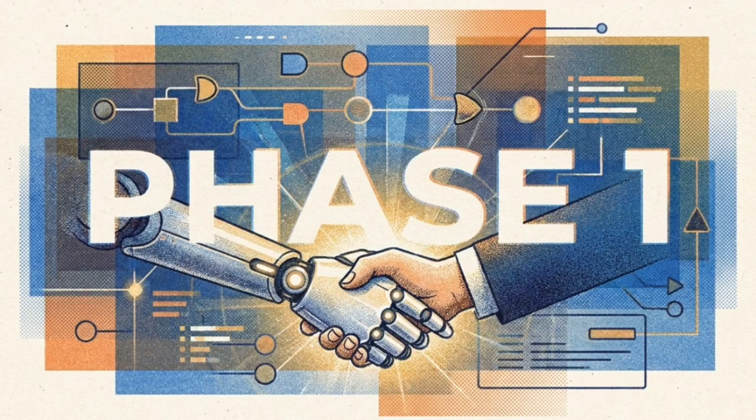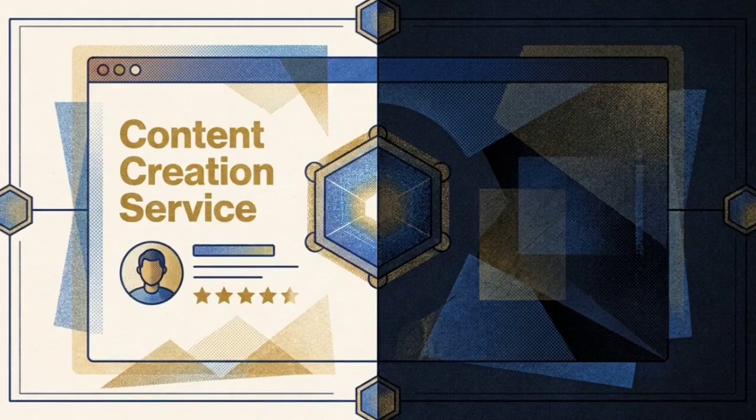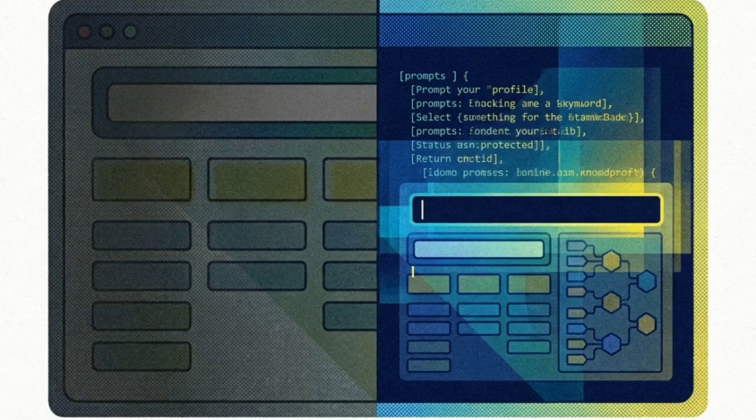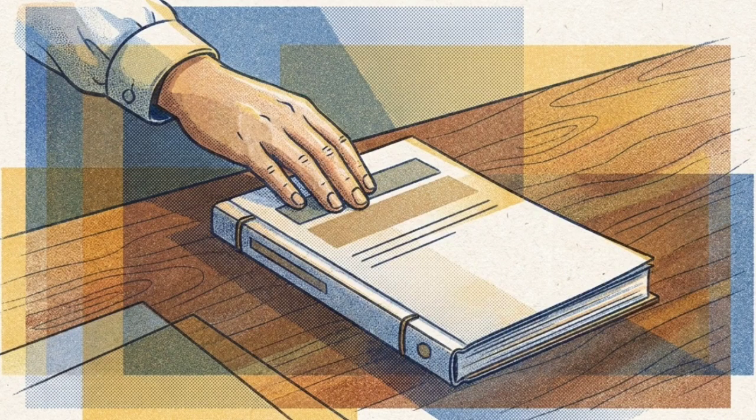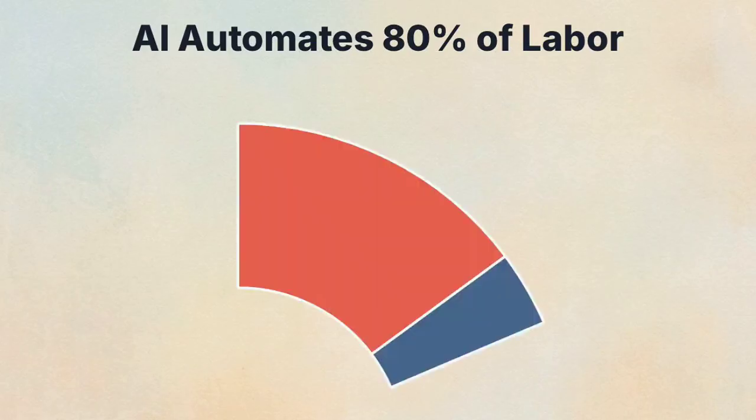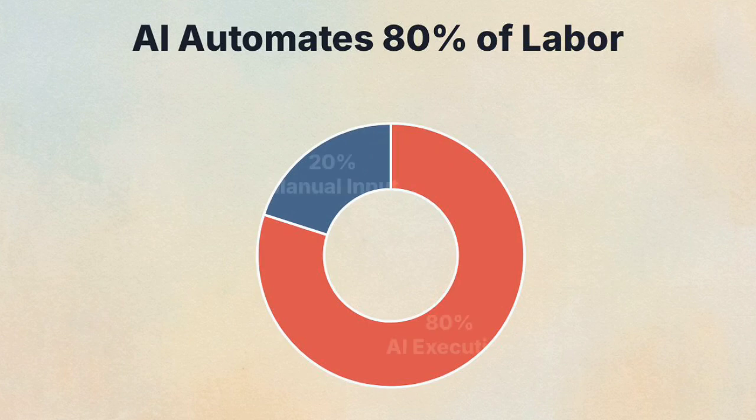I call this first phase AI skill arbitrage. Look at this split screen setup. On the left, you create a high-demand freelance service listing, like SEO article writing, on global platforms like Upwork. On the right, you set up a complex AI manager prompt to handle the actual production. The arbitrage mechanic here is simple. You charge your clients for human-level expertise, but you use advanced AI to execute 80% of the required labor in a fraction of the time.